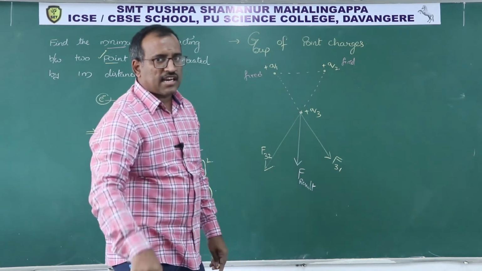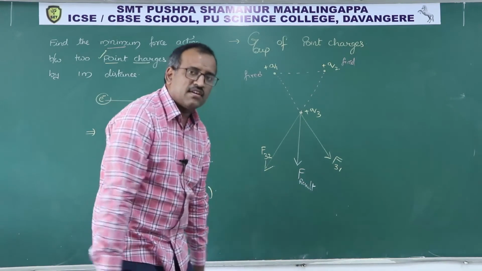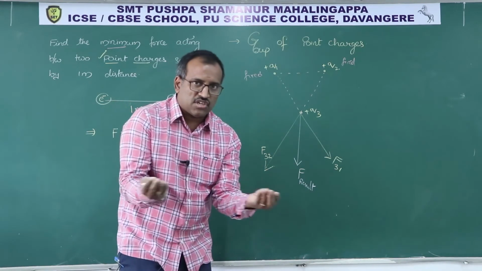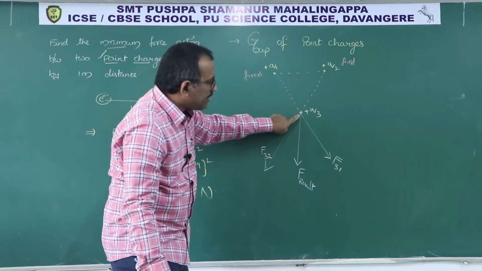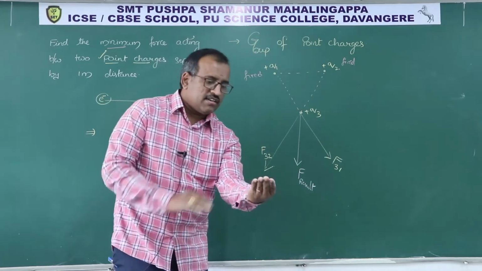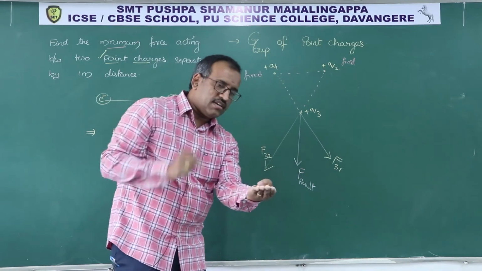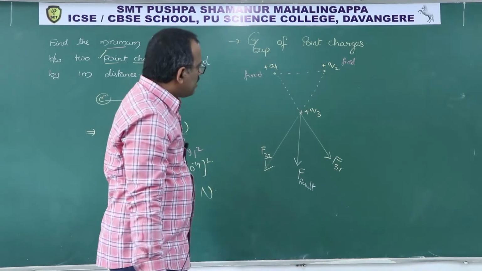Don't worry about the gravity. This is not in a vertical plane, this is on a horizontal plane. I kept it like on your bench, how you keep the books. Otherwise when I keep it like this, due to mg it will fall down. So not like that, it is on the floor, here and here. Please make sure. Understood?